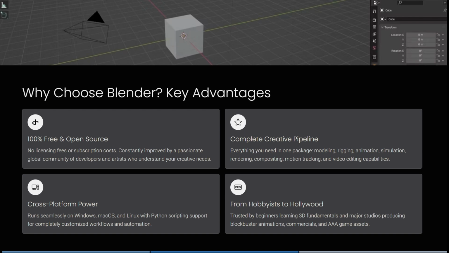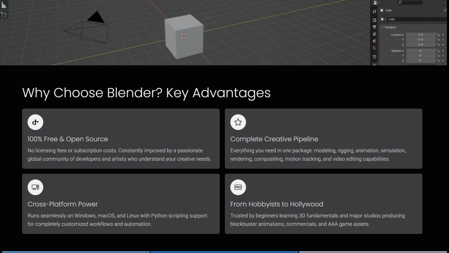Some of their advantages, of course, is the 100% free and open source. This means that there's no licensing fees or subscription costs, and there's constantly improvements by passionate global community members. And these are developers and artists who understand what your creative needs are.